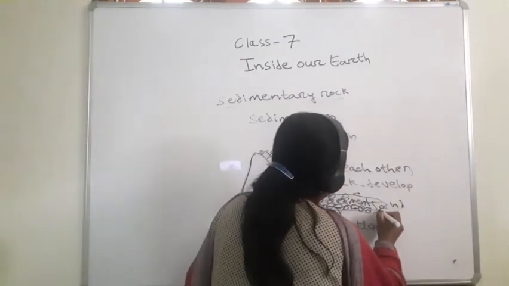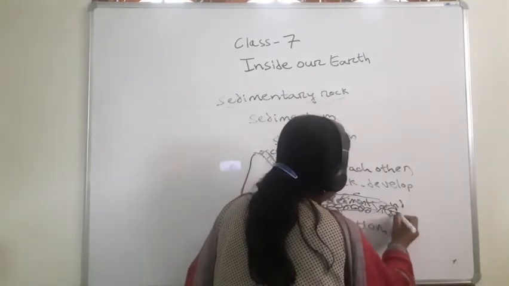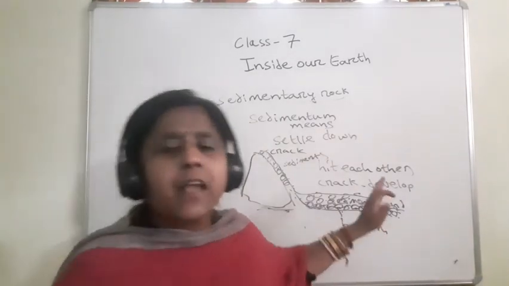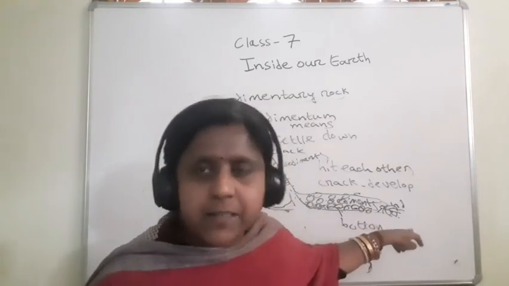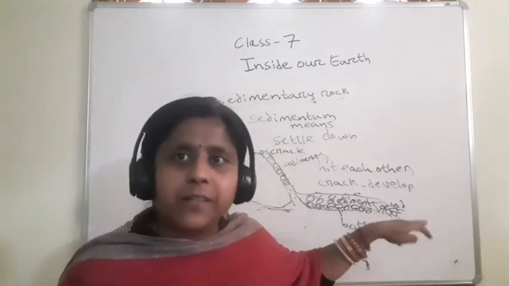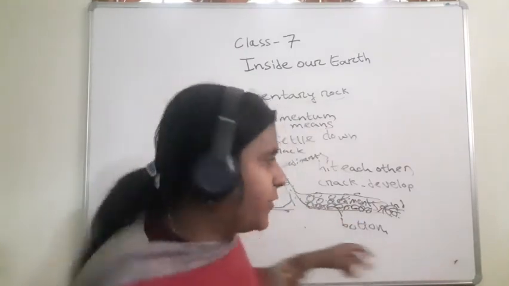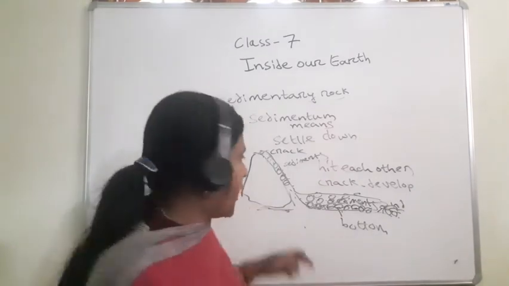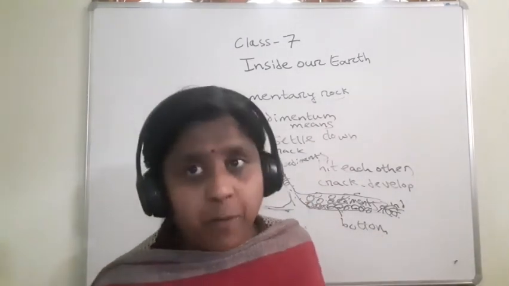See, suppose this, I am not so good at drawing. These animals are there. When this animal dies on this sediment, what happens? Its body is preserved. It is also compressed, so it turns into humus. They are compressed, they are hardened, and in this sedimentary rock, children, humus is present.